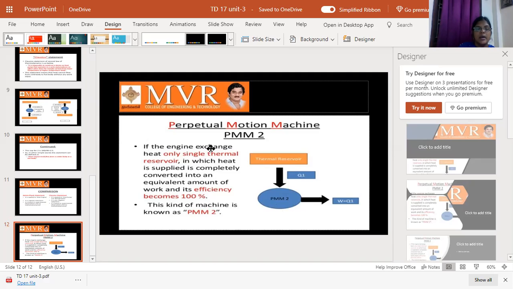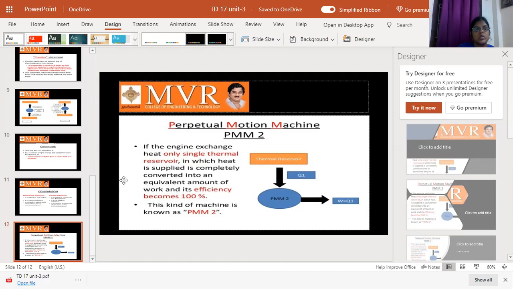The engine exchanges heat with only a single thermal reservoir, and the heat supplied is completely converted into an equivalent amount of work, like the Kelvin-Planck statement violation. So in the perpetual motion machine of the second kind, we use only one single thermal reservoir, and 100% of the heat supplied is converted into work, giving 100% thermal efficiency. This process we call a perpetual motion machine of the second kind.